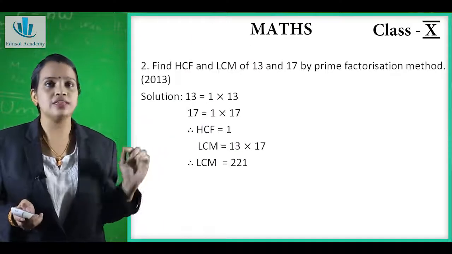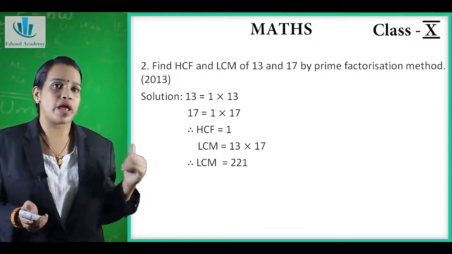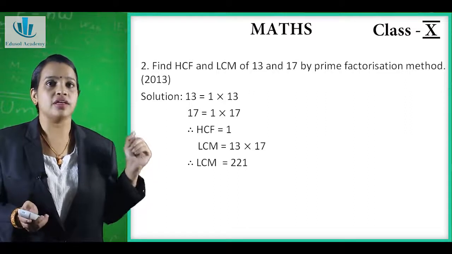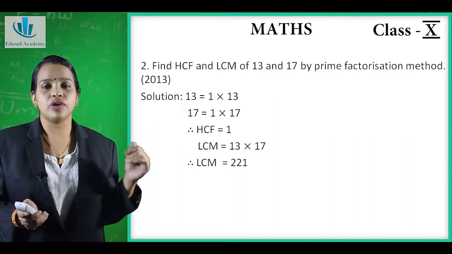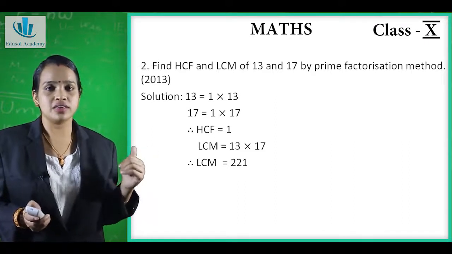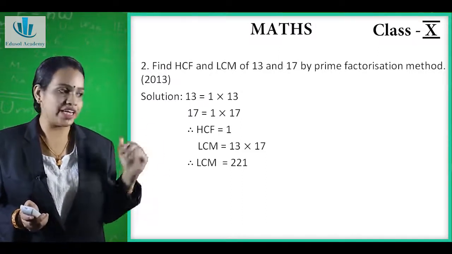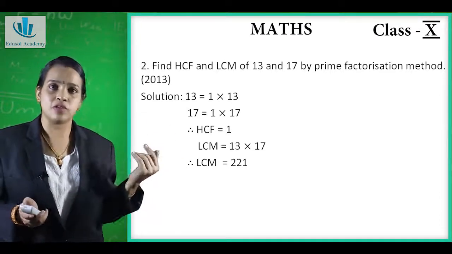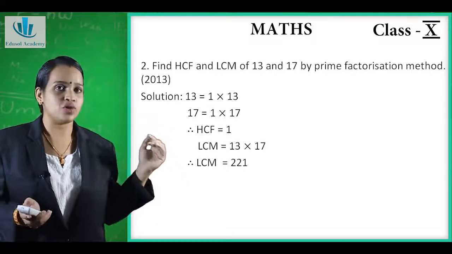Now the next question is: find HCF and LCM of 13 and 17 by prime factorization method. This question has appeared in the year 2013. So 13 is a prime number, it will be divisible by 1 and the number itself. So 13 is 1 into 13. Again 17 is also a prime number, it is divisible by 1 and the number itself. So it is 1 into 17.